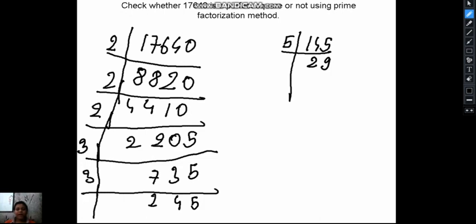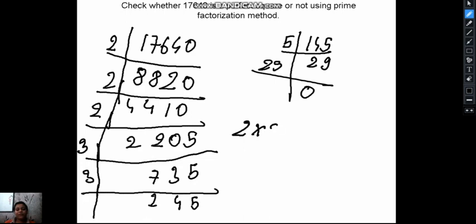29 cannot be divided by any number except 29 and 1. So we will write 29 here only, and we will write divided by 29 only. So we get 0. So we will pair it.